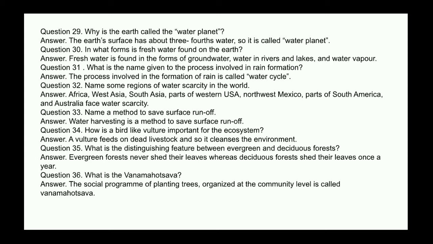Next question. How is the bird like vulture important for the ecosystem? Answer. A vulture feeds on dead livestock and so it cleans the environment. Next question. What is the distinguishing feature between evergreen and deciduous forest? Answer. Evergreen forests never shed their leaves, whereas deciduous forests shed their leaves once a year. Next question. What is the Van Mahotsav? Answer. The social program of planting trees organized at the community level is called Van Mahotsav.